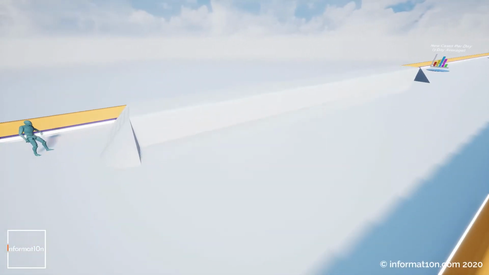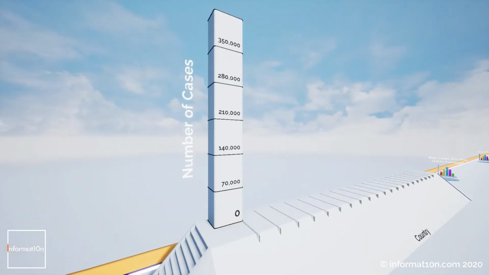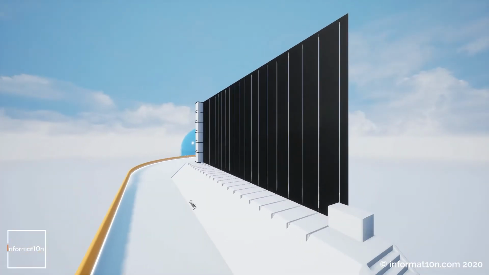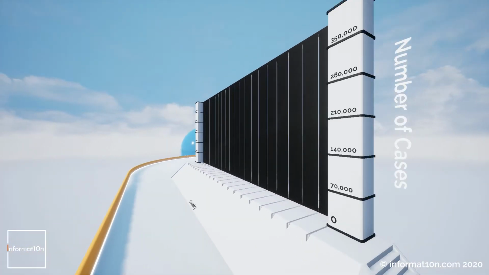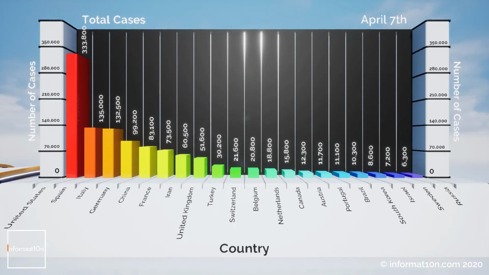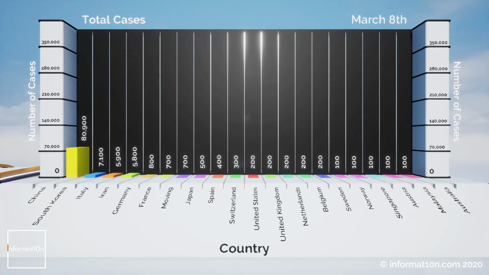In this video I'm going to be taking a look at some animated charts showing the number of cases of coronavirus around the world. Now this video is recorded on the 7th of April, so we have data up until the 7th, and all of the data shown in this chart is from the World Health Organization. You can see there on the vertical axis we've got the total number of cases, and we're going to show how many cases in each country. So this is the data as it is on April the 7th. I'm just going to animate the chart so we can see how that has changed over the last month.